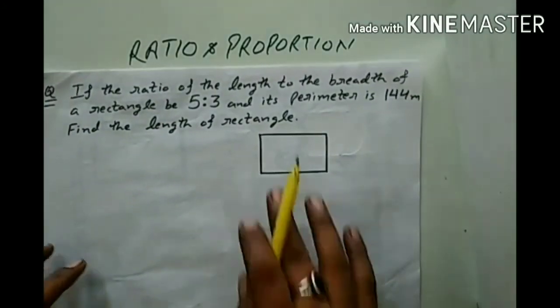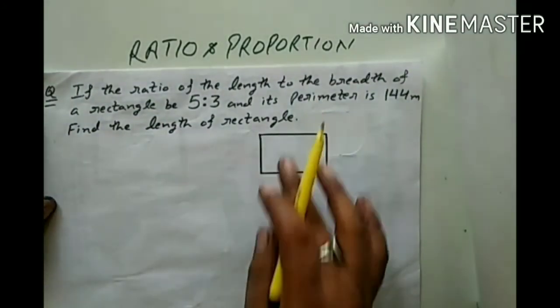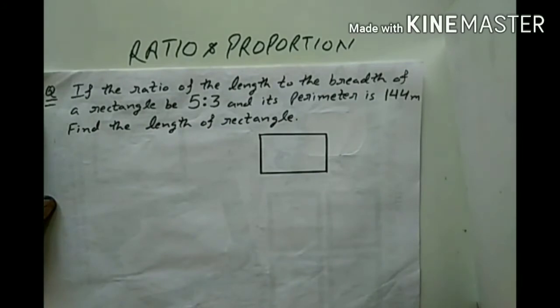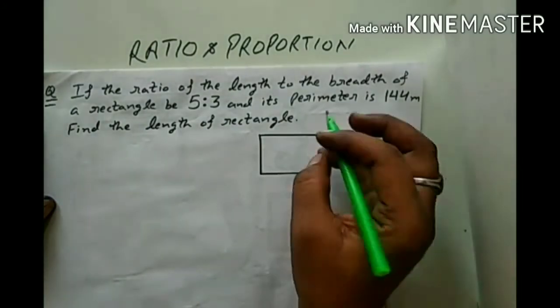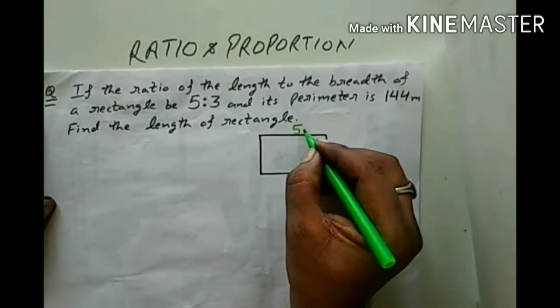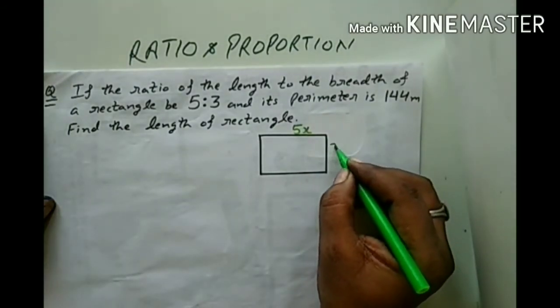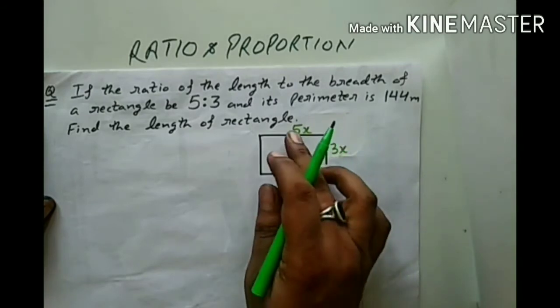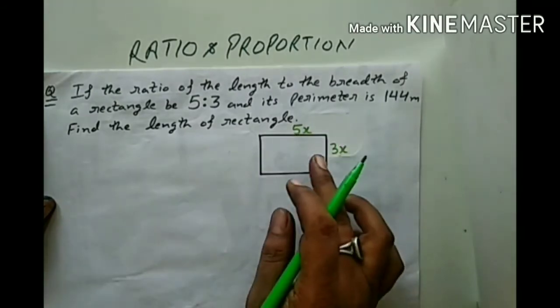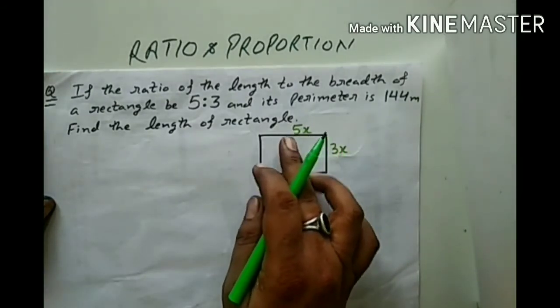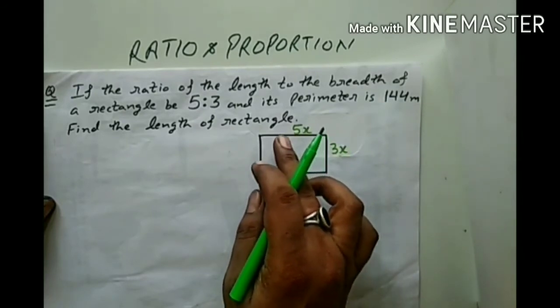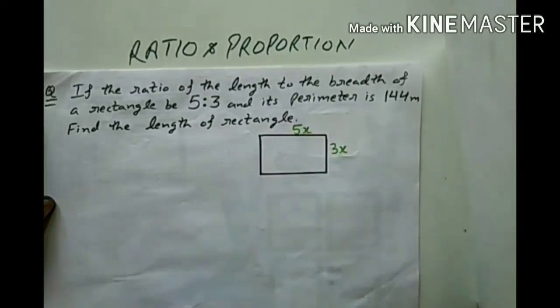It is given that the ratio of the length to the breadth is 5:3. So, I will always consider this as 5x and this as 3x, because the ratio of the length to the breadth is 5:3. So, I will consider the length as 5x and the breadth as 3x.